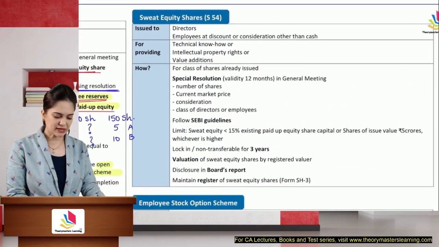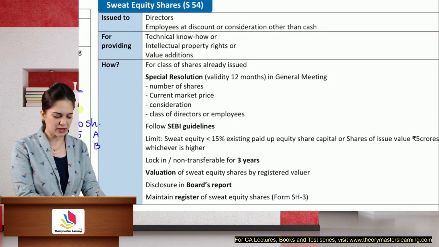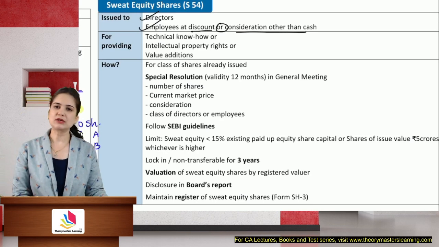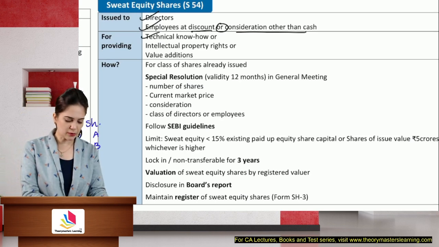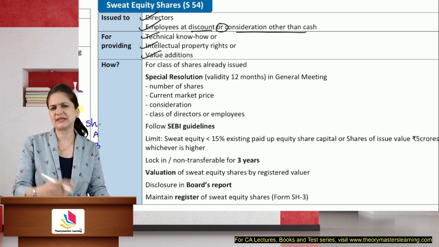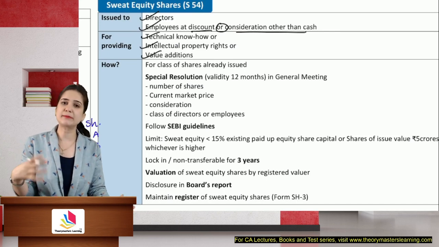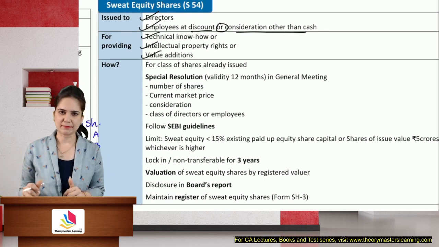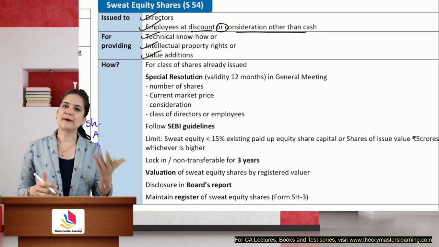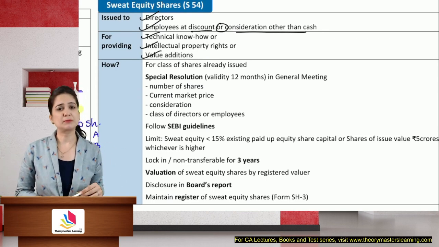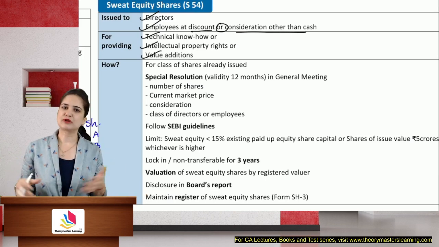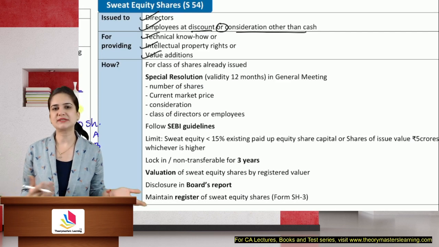Then we have sweat equity. Sweat equity is generally issued to directors and employees at a discount or for consideration other than cash. Why do we issue them? Because they provide us with technical know-how, intellectual property, or value addition. Let's say, for example, my employee has invented a medicine and now he wants to get it patented. So I say that I will buy your patent, I will manufacture it. So the employee gives the patent to the company. Company says we will not give you money, instead you accept the shares. He's fine with it. So for that IP, that is intellectual property, he is getting shares.